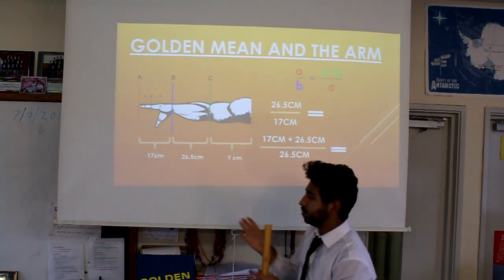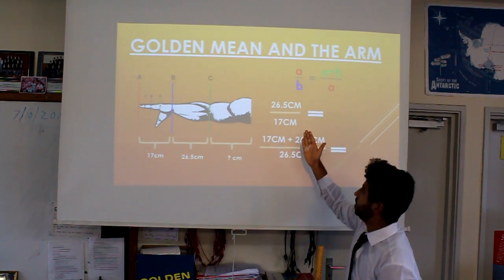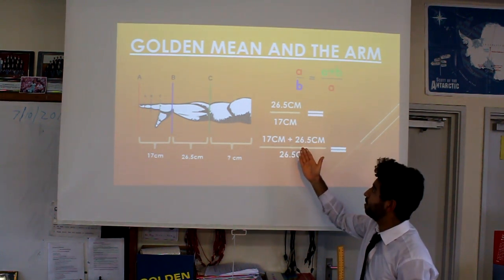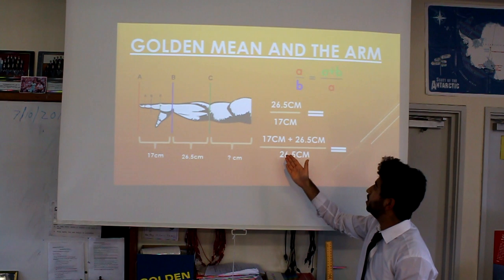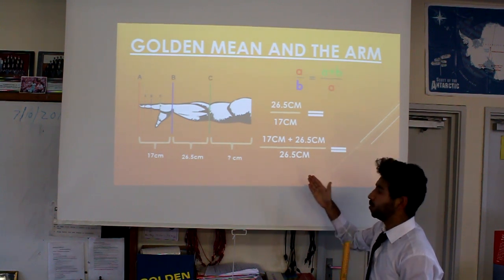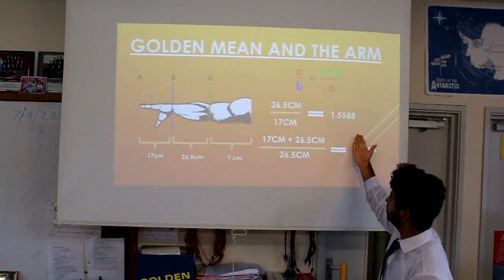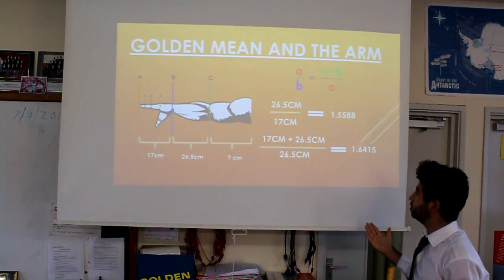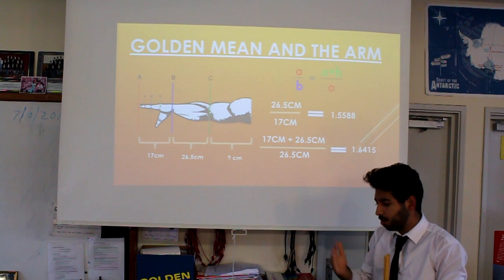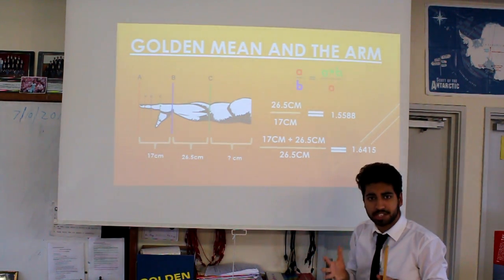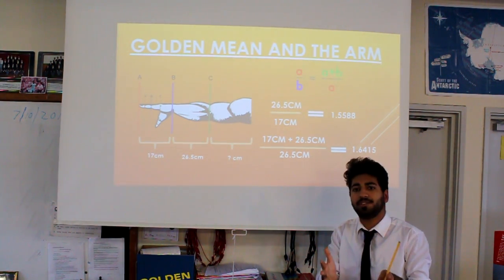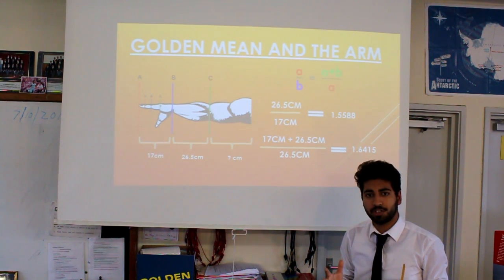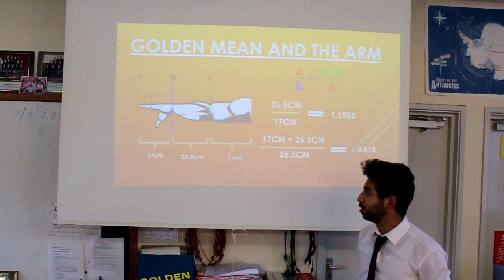Now, if we use the equation we saw before, where A over B equals (A plus B) over A, we can see that we get 26.5 over 17, and we get (17 plus 26.5) over 26.5. Now, this should give us this, 1.588 and 1.6415, which is very close to the golden ratio. This shows that our arm is proportional to this magical number called the golden ratio. Now, it's believed that the perfect human being would be proportional to the golden mean throughout their whole body.